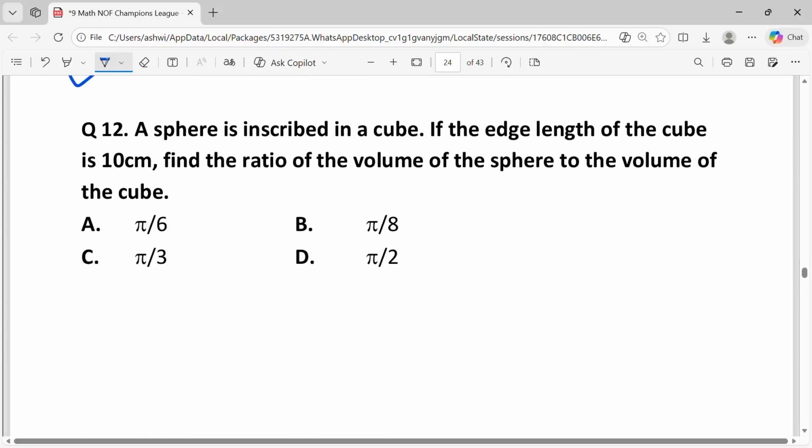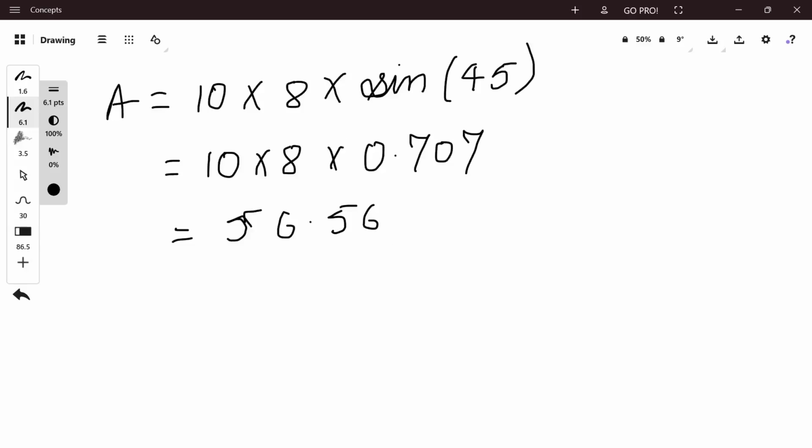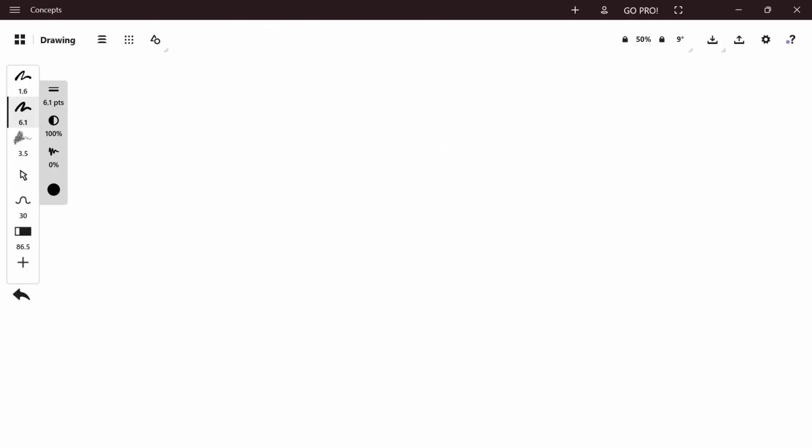A sphere is inscribed in a cube. If the edge length of the cube is 10 centimeter, find the ratio of the volume of the sphere to the volume of the cube. The edge length of the cube is L equal to 10 centimeter. The volume of the cube is V cube equal to L cube. That is, V cube is equal to 10 cube, which is equal to 1000 centimeter cube.